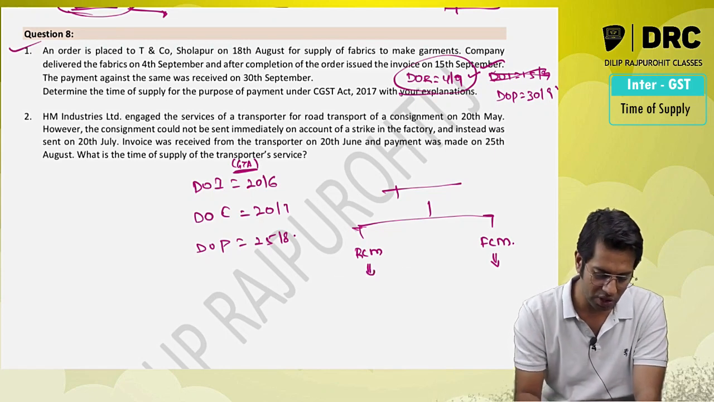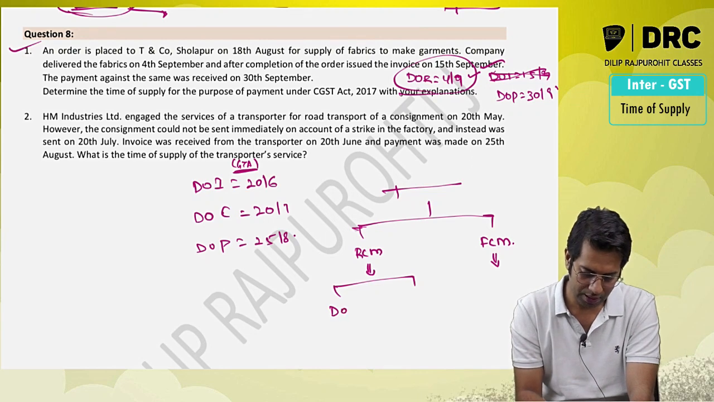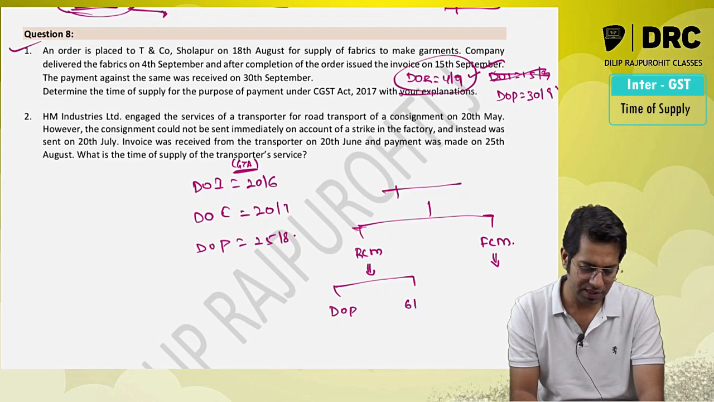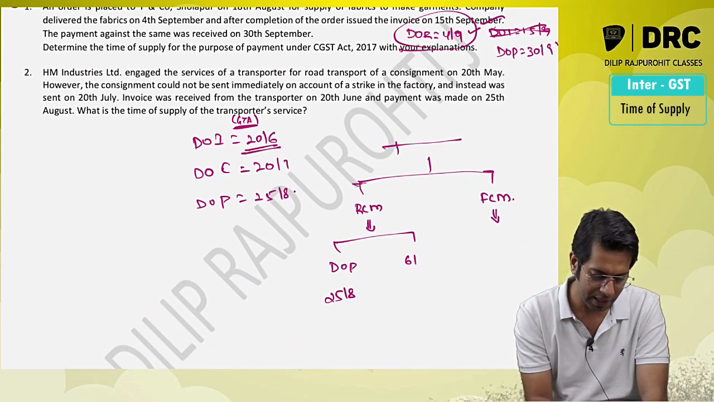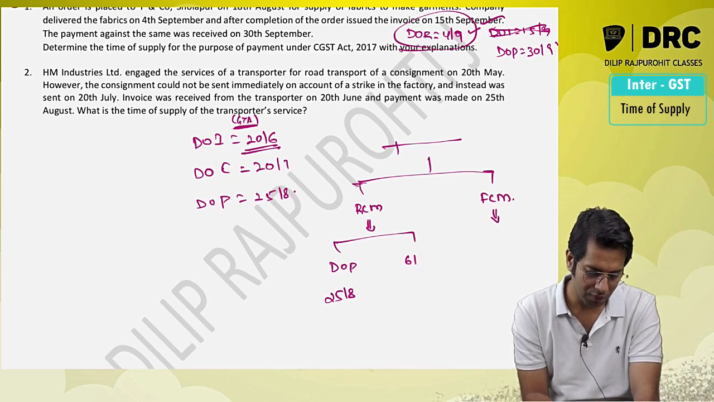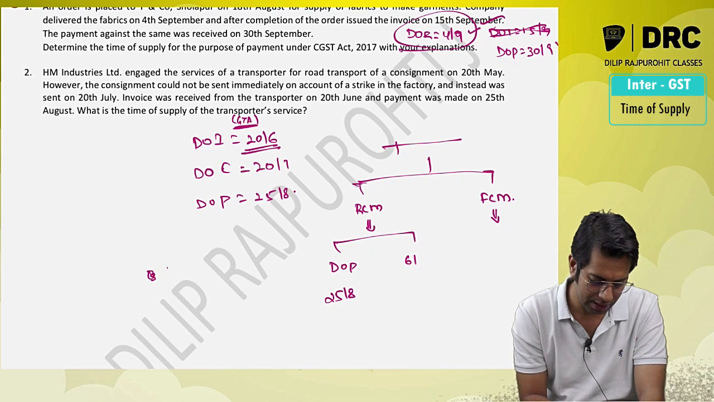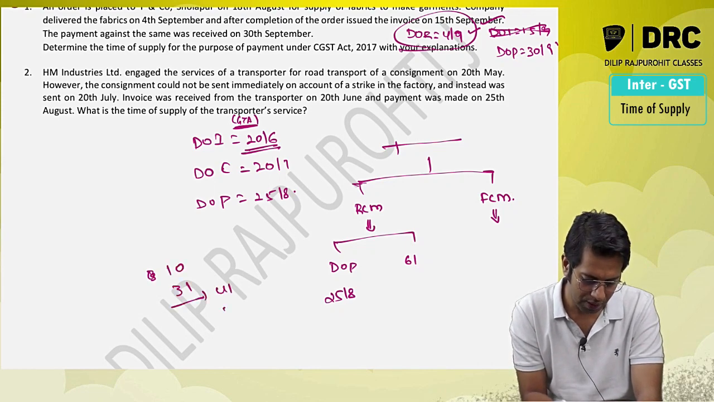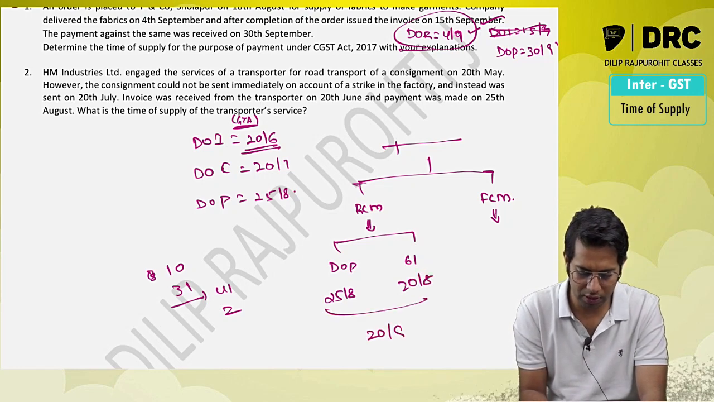If your answer is based on reverse charge, the time of supply will be date of making the payment or 61 days from the date of supplier invoice. Date of payment is 25th of August and the supplier invoice is 20th of June. So it comes to, I think, 10 days of June, 31 days, it comes to 41 plus 20, 20th of August, whichever is earlier. Who is earlier, sir? 20th of August.